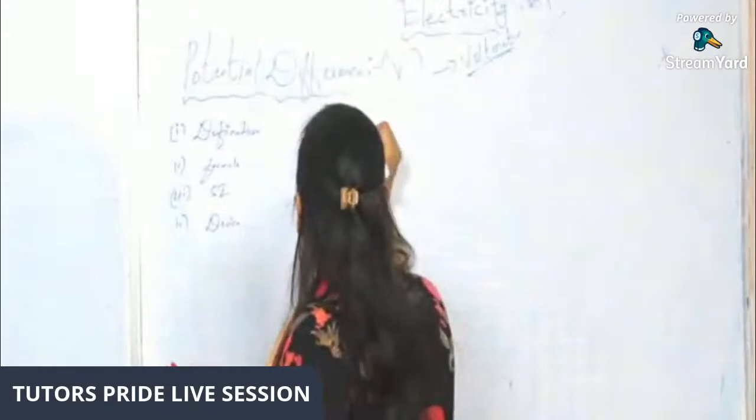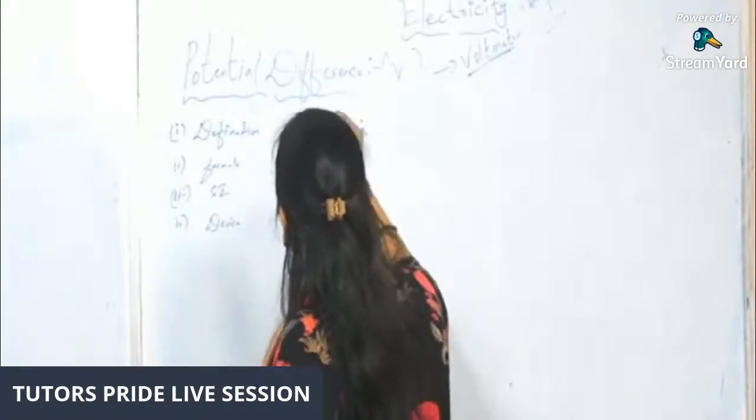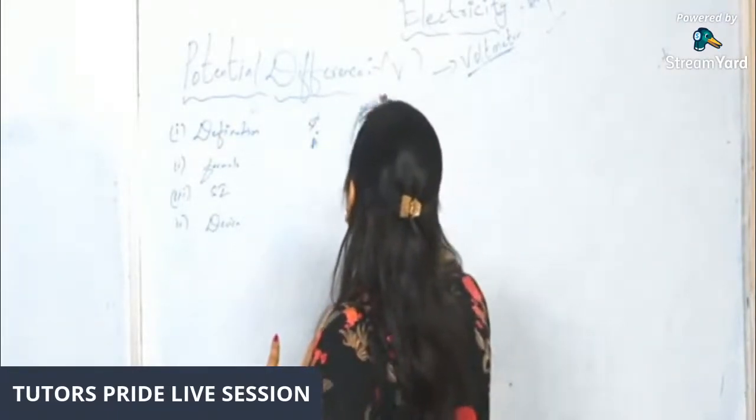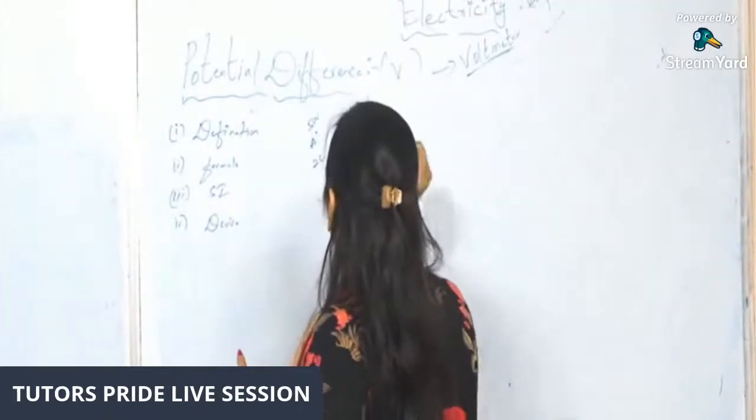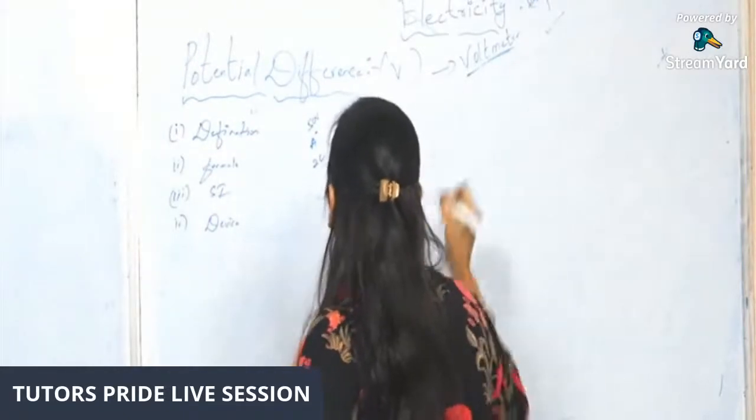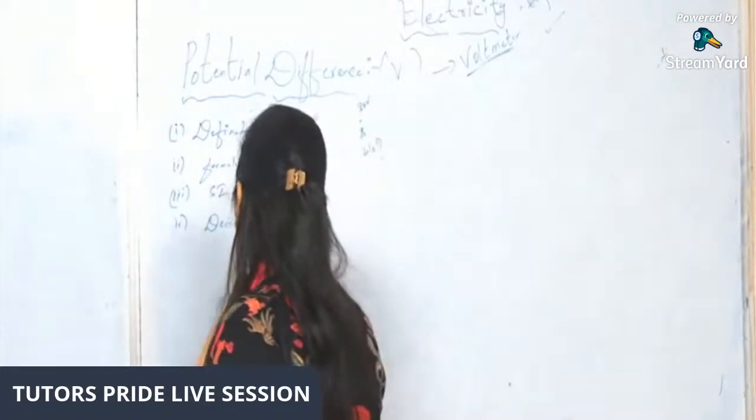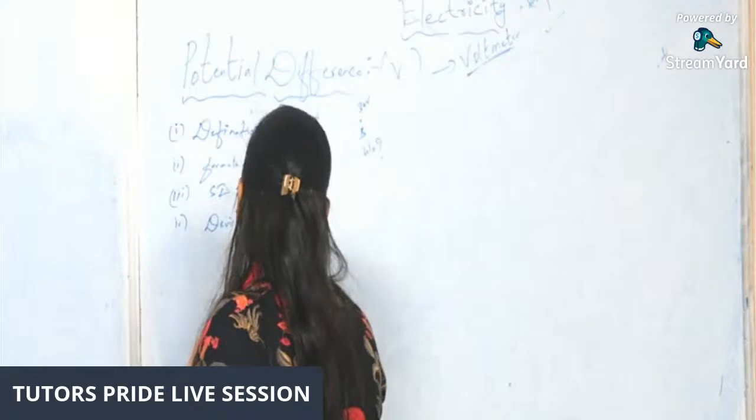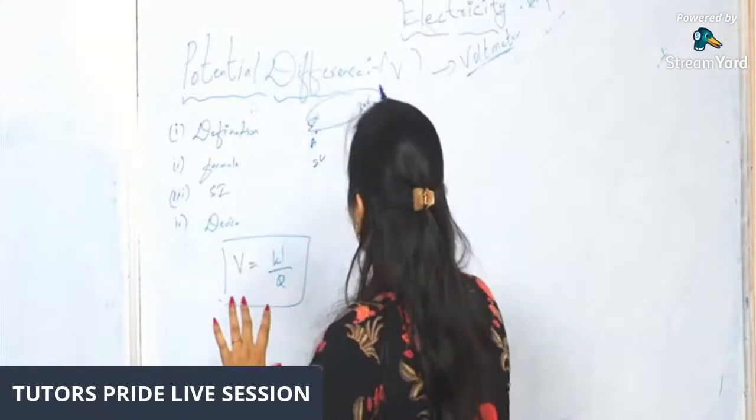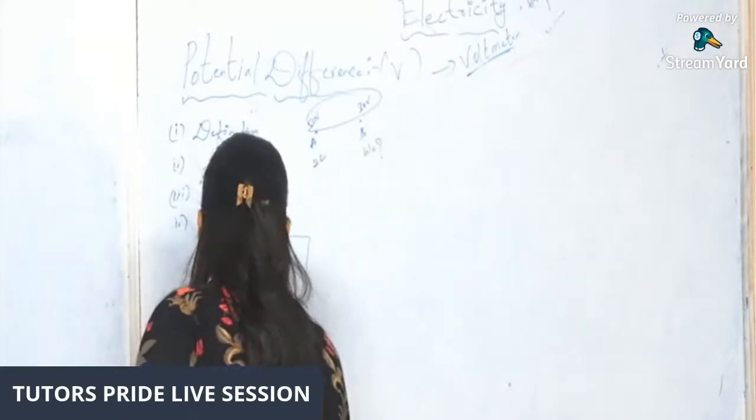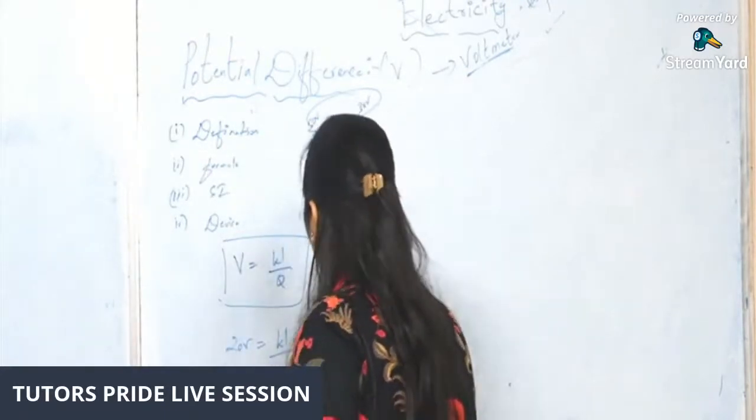For example, one small numerical I'll ask you, like point A possesses 50 volts and point B possesses 30 volts, and point A has 2 coulombs of charge, and what is the amount of work done? So which formula are you going to use to calculate the work done? Simple as it is: V is equal to W by Q. So what is the V? V is nothing but potential difference. So 50 minus 30, 20 volts. And W we are supposed to find out. Q is already given, 2 coulombs.